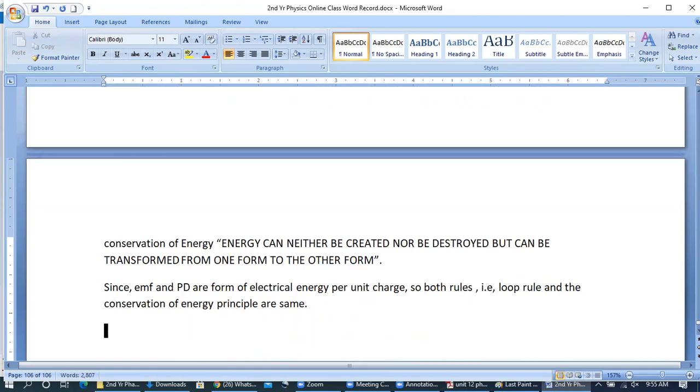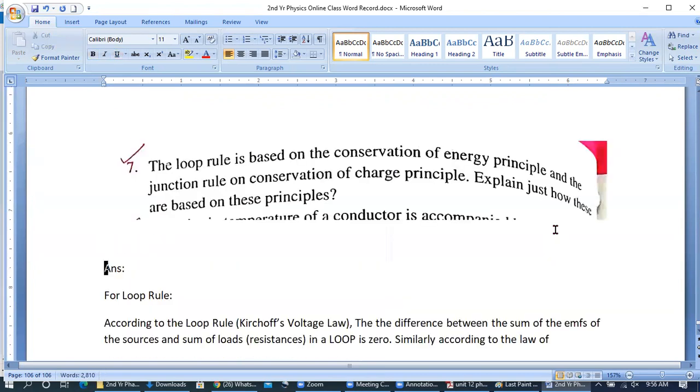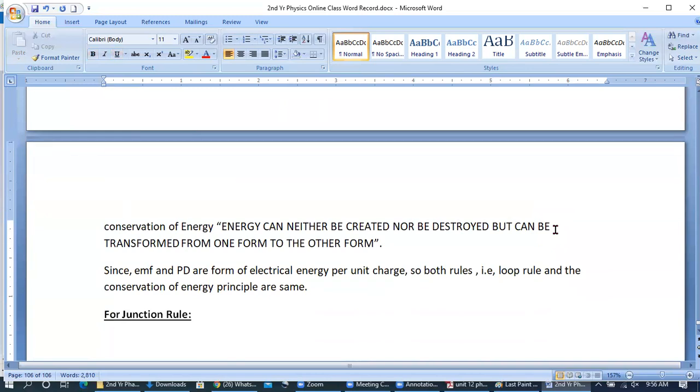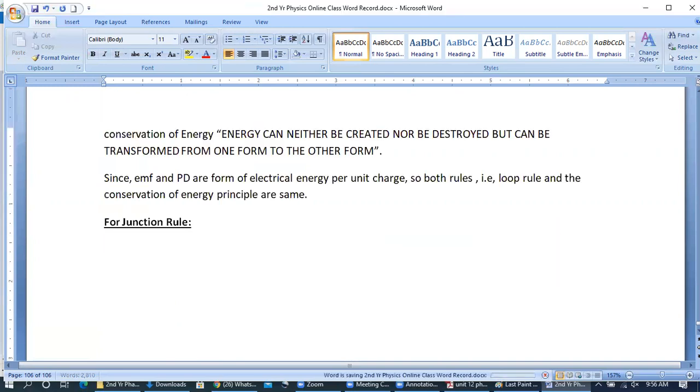अब दूसरी जो बात आ गई, हेडिंग, you have to give the heading for junction rule. So what's in the junction rule? जंक्शन रूल में ये था कि करंट की बात हम कर रहे थे.